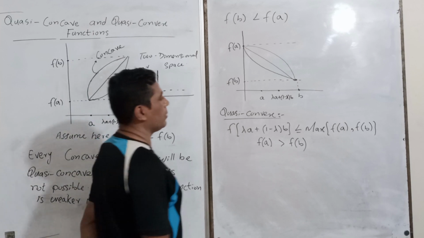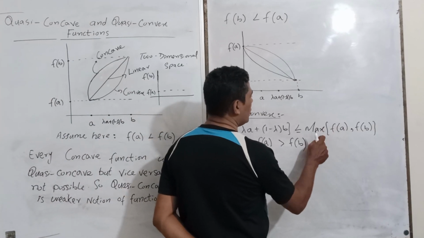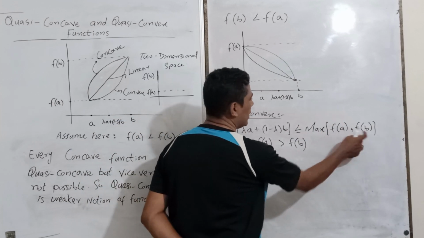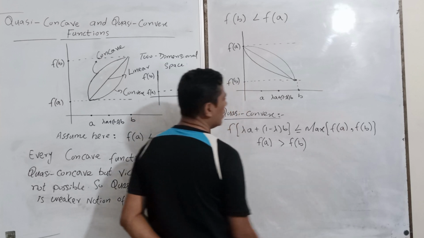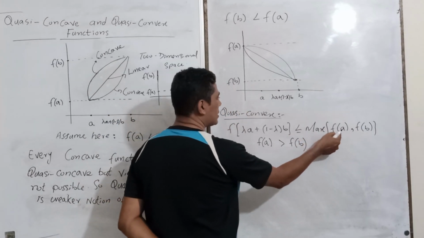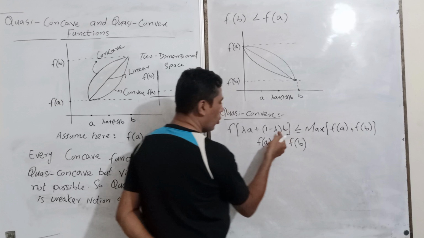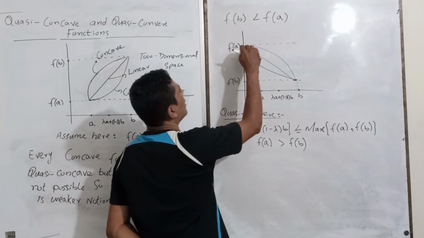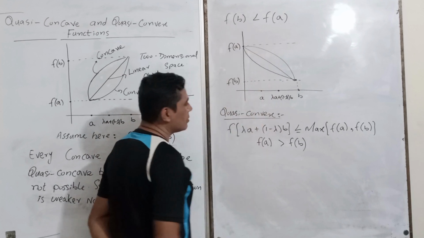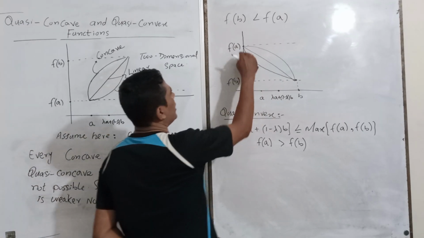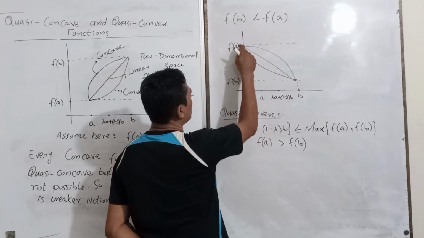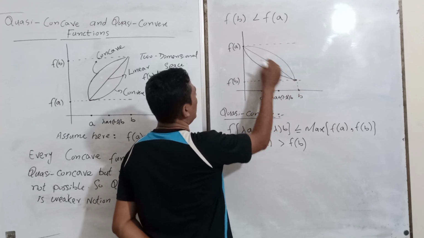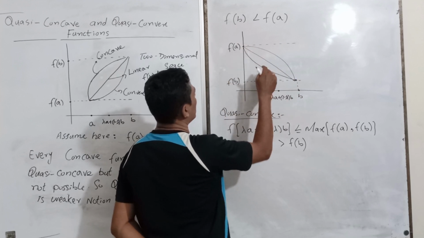So it means all values are less than f(A) because f(A) is greater than f(B) here. So less than the max, that is, the linear combination will be less than the maximum value among these. So it means you have this kind of function, clear? It may be concave, it is less than the max value, clear? And linear and this one.